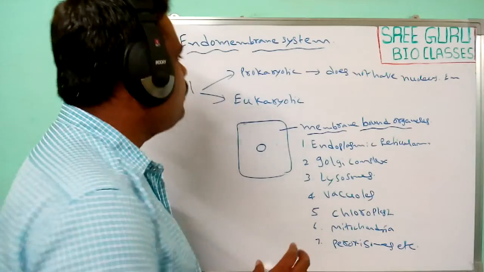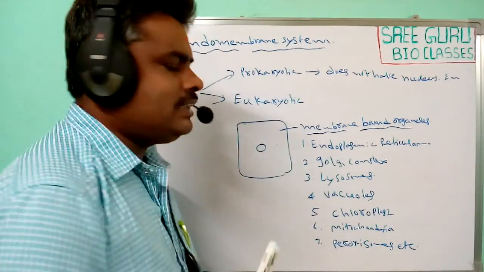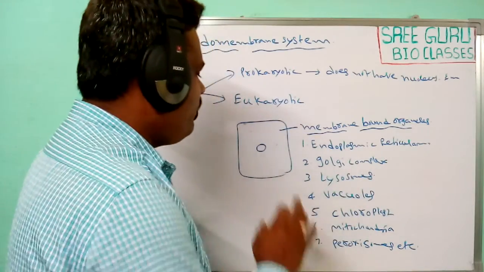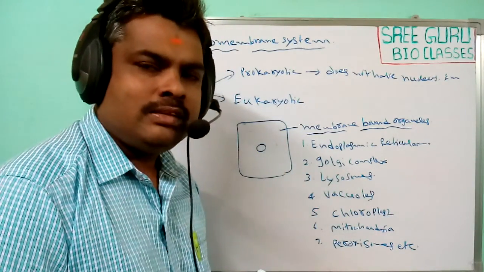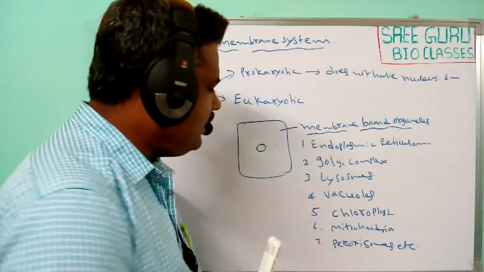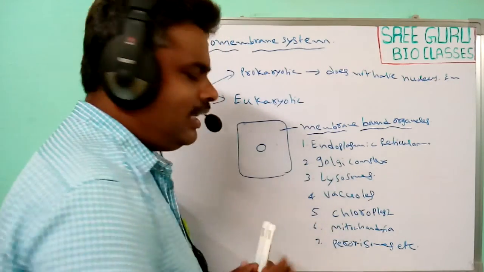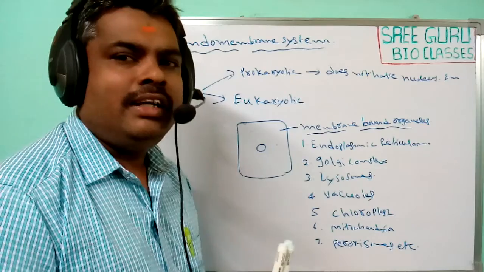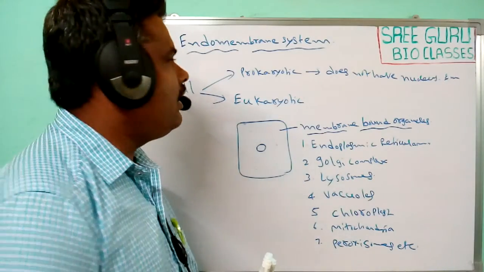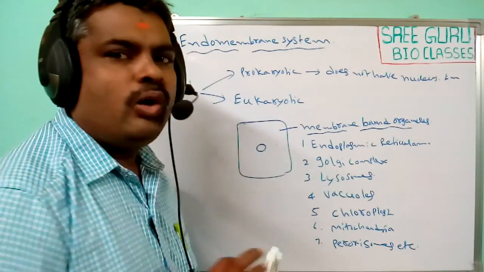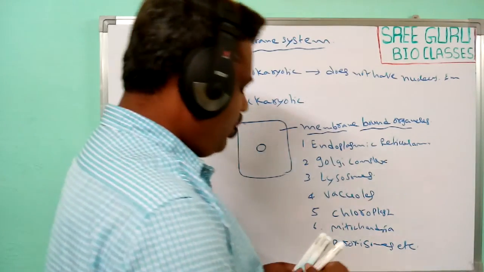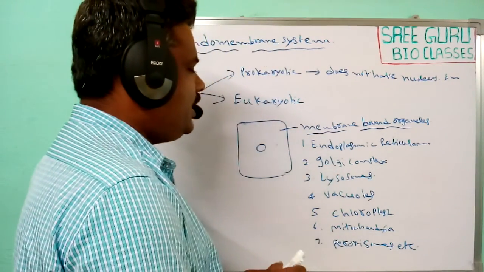So these are known as the endomembrane system. Among all these organelles, some function together in a coordinated manner, and that is known as the endomembrane system.